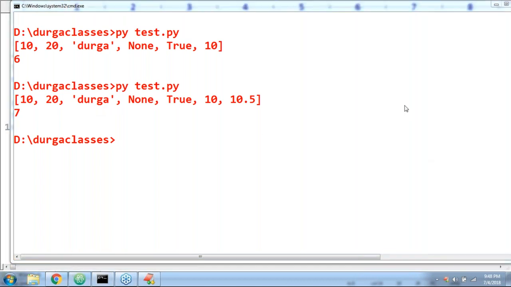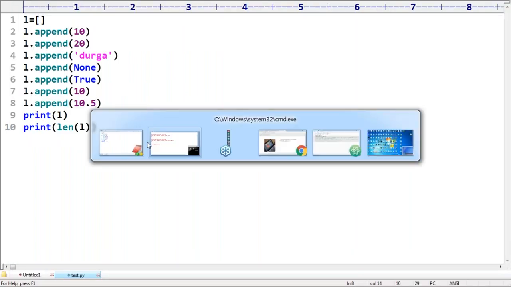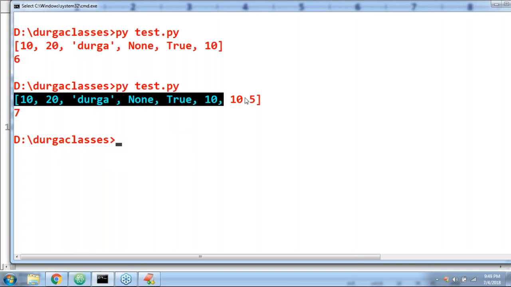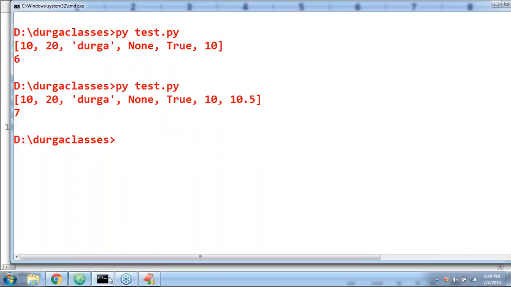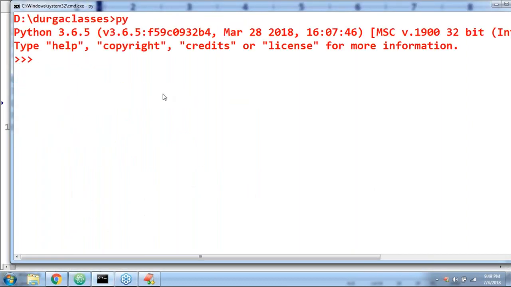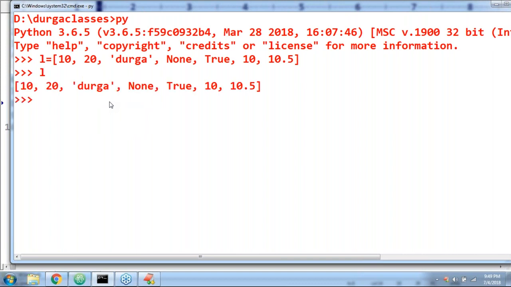Next, Anuradha, yes, you can get the address of any object. Suppose I want to find the address. One minute, sir. Let me take the console here. Let me enter into the Python console. Here I'm taking L is equal to, let me copy paste. This is my L. If I print L, what is the address of L? Yes, you are going to get.